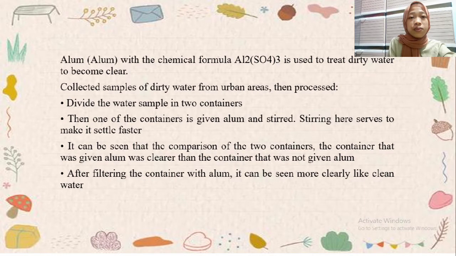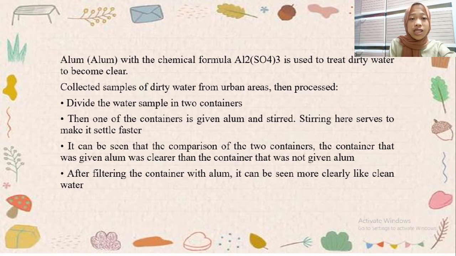Alum is used to treat dirty water to become clear. We collected a sample of dirty water from urban areas, then processed it and divided the water sample into containers. Then, when the container is given alum, concentrated stirring here serves to make it settle faster.